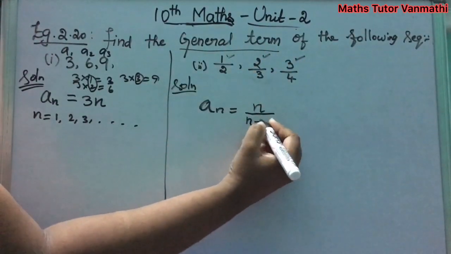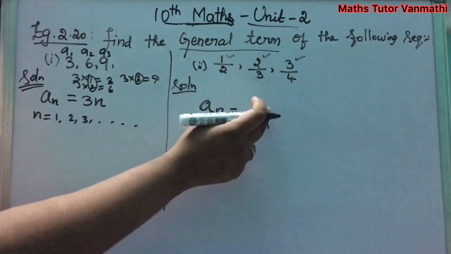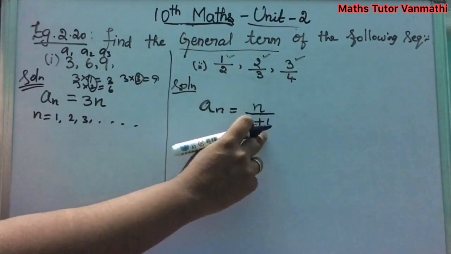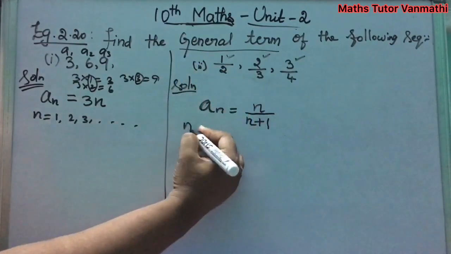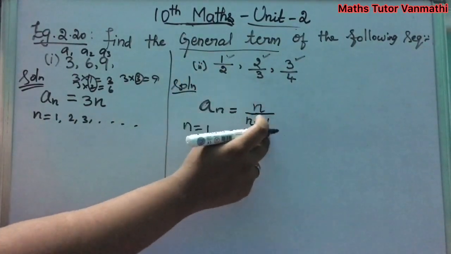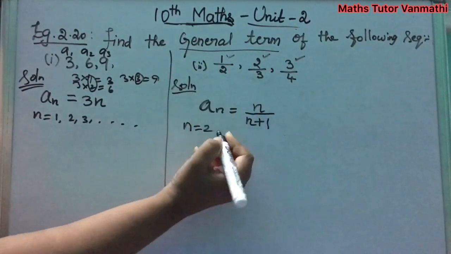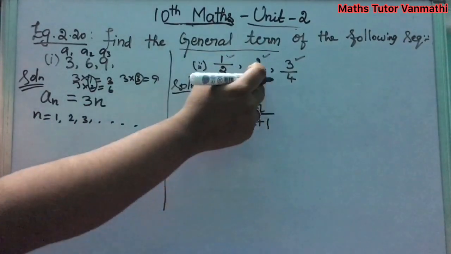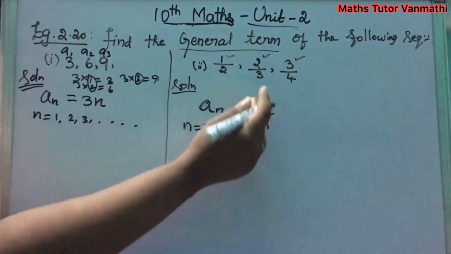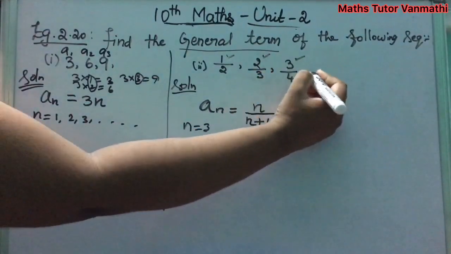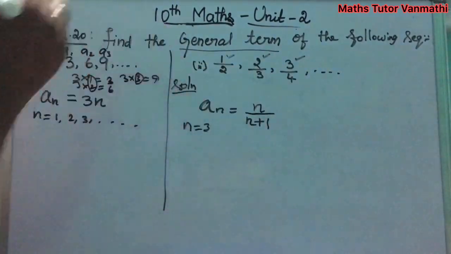So n plus 1. That is, n is 1, and adding 1, 1 plus 1, you will get 2. That is, n equal to 1 means 1 by 1 plus 1, you will get 2. n equal to 2 means 2 by 2 plus 1, you will get 3. n equal to 3 means 3 by 3 plus 1, you will get 4. So the sequence goes on.